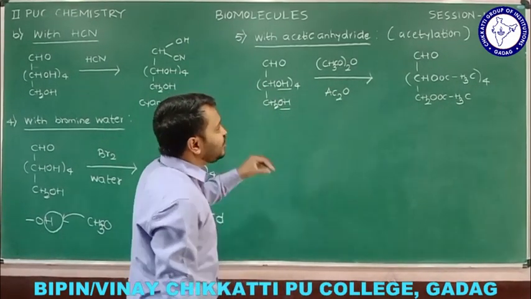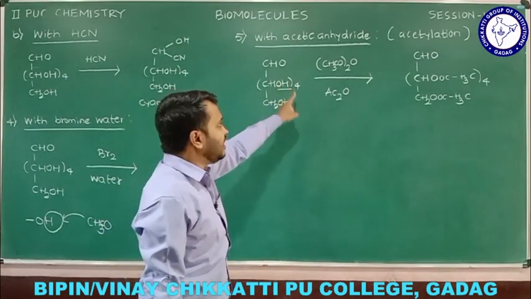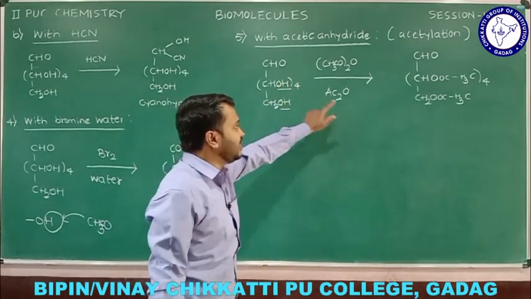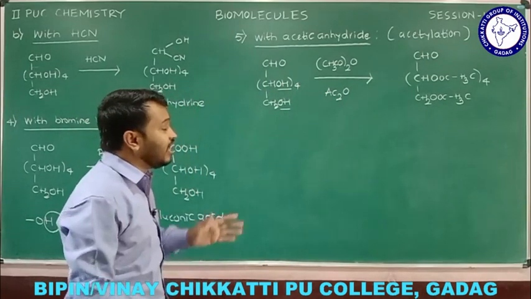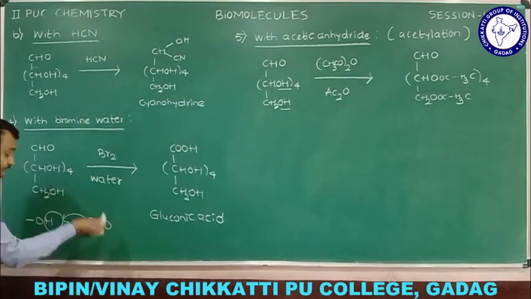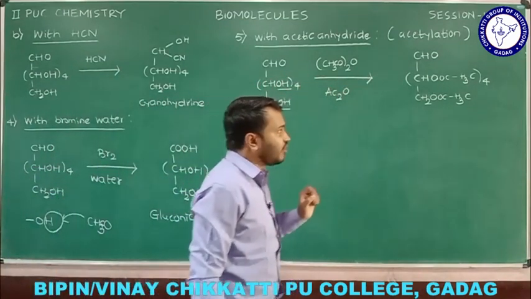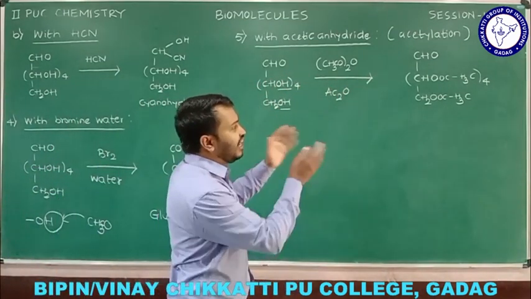What is the reagent used for acetylation? Acetic anhydride. What is the formula? (CH3CO) twice O. You can write Ac2O here, and know the meaning: if you have an OH, the H is replaced by CH3CO, that we call acetylation, and we get this product. Now what would be the name of this one?